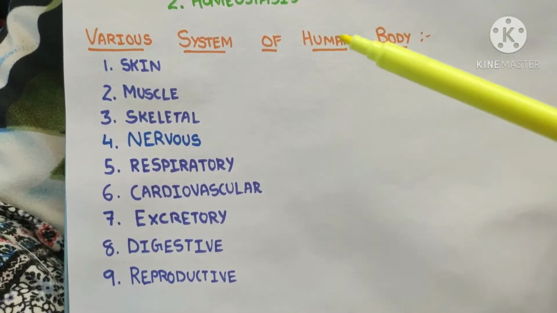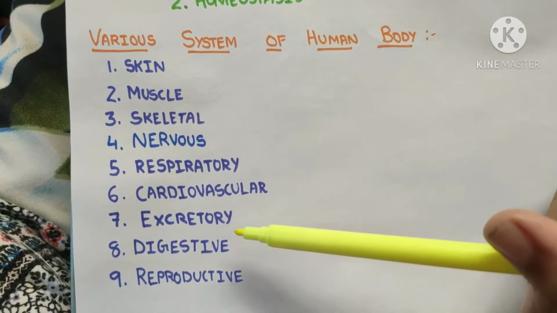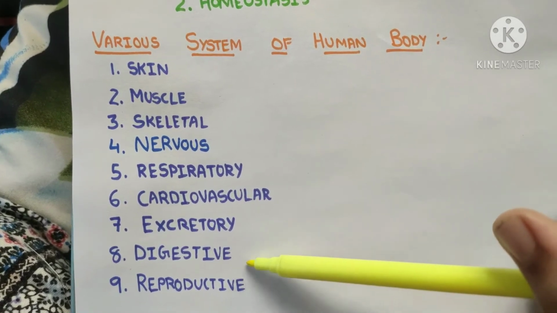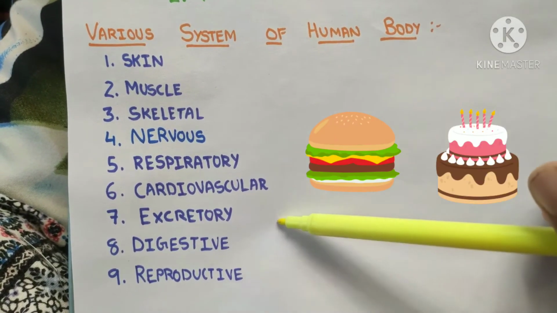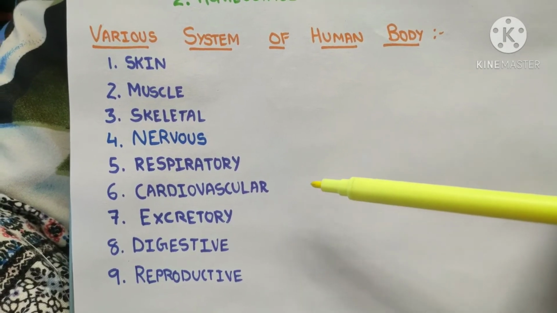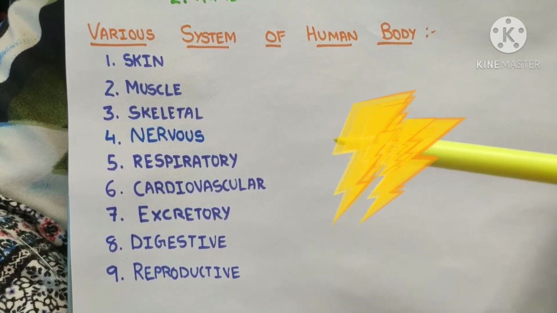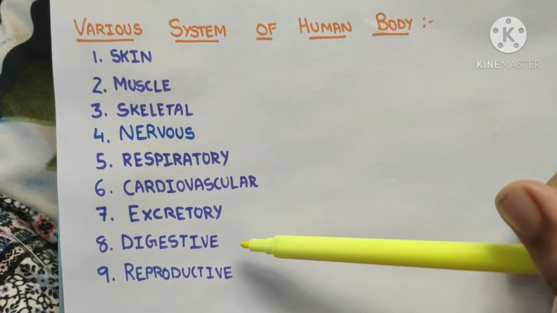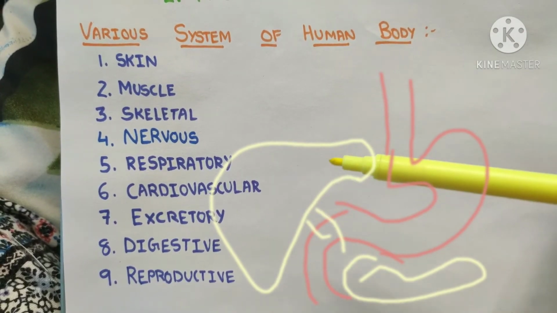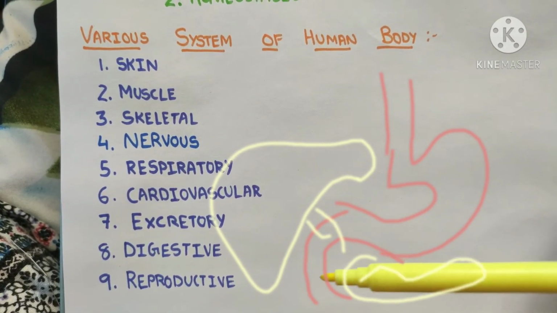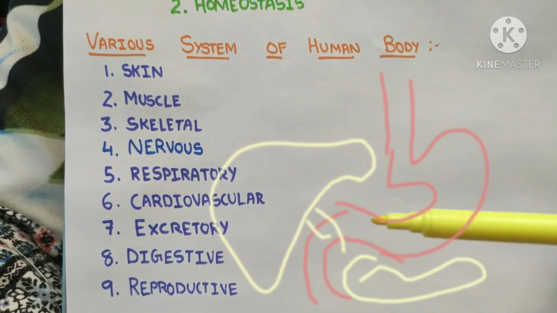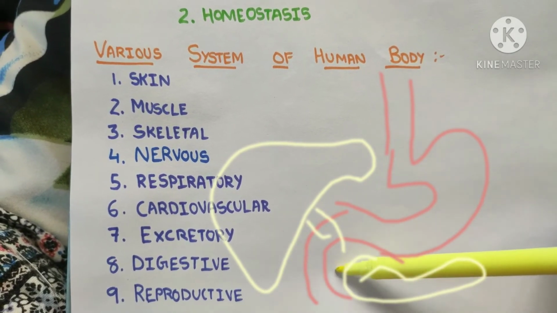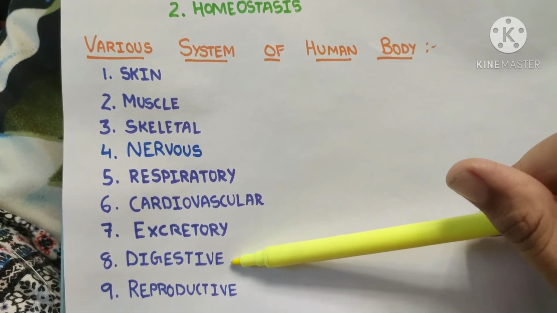Now let's talk about the digestive system. This is the system because of which all the complex materials that we take in as food get converted into simple substances like carbohydrates, proteins, lipids, vitamins and many more. So it includes the entire pathway of the alimentary canal, which begins at the mouth and continues as esophagus, stomach, small intestine, large intestine up to the anus. The salivary glands, pancreas and liver are supporting parts of our digestive system.